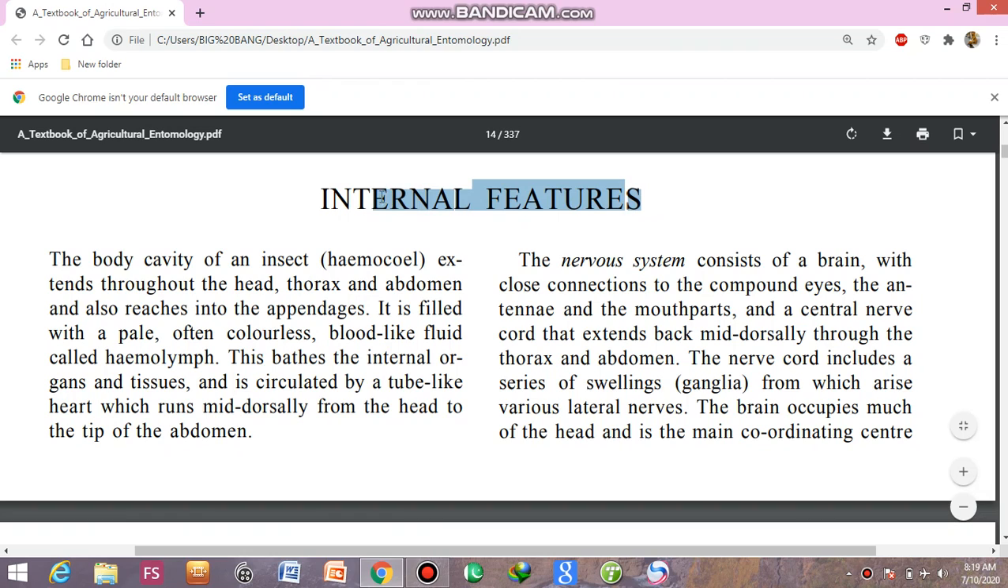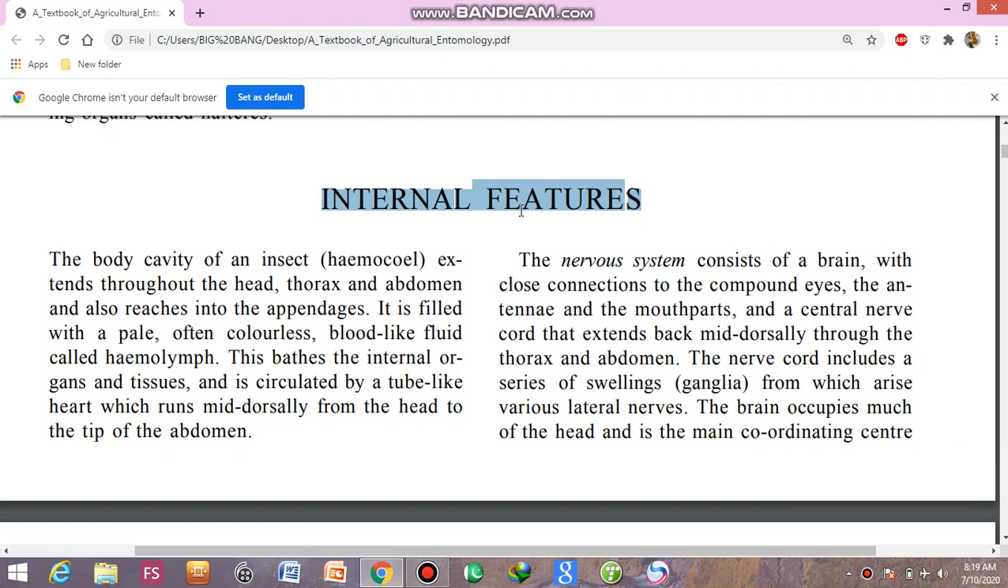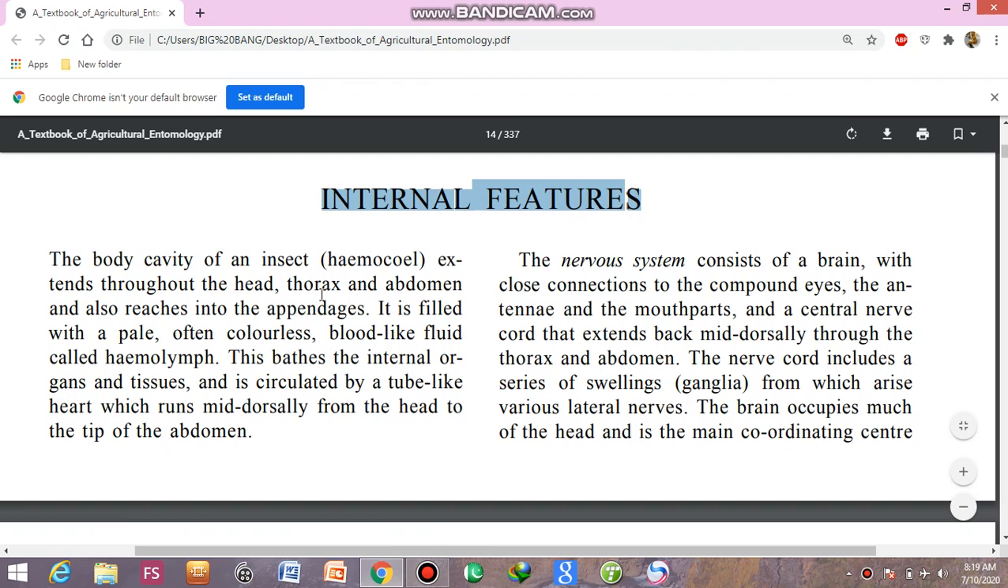Previously we discussed the internal features of insects, and now this topic includes the internal features of insects. First of all, I'm going to start with the hemocoel.